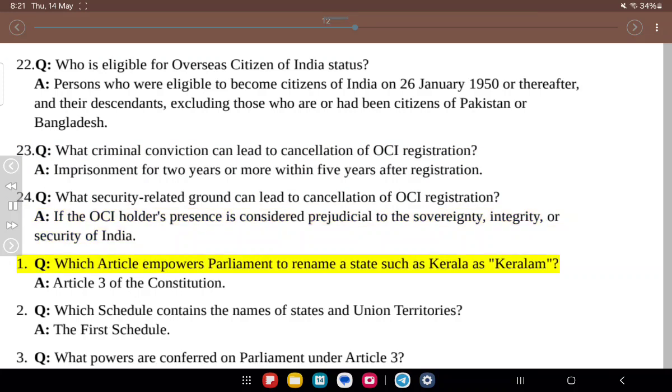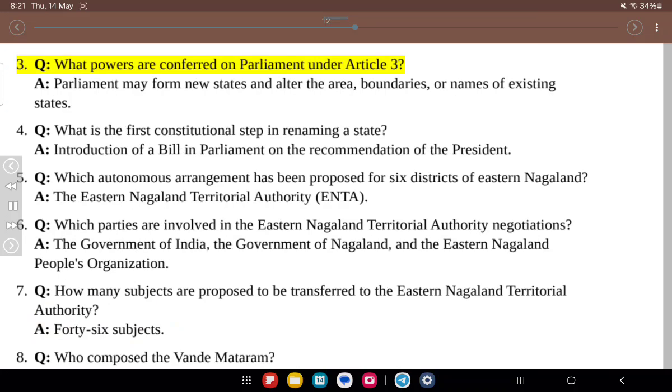1. Q. Which article empowers Parliament to rename a state such as Kerala as Keralam? A. Article 3 of the Constitution. 2. Q. Which schedule contains the names of states and union territories? A. The first schedule. 3. Q. What powers are conferred on Parliament under Article 3? A. Parliament may form new states and alter the area, boundaries, or names of existing states.